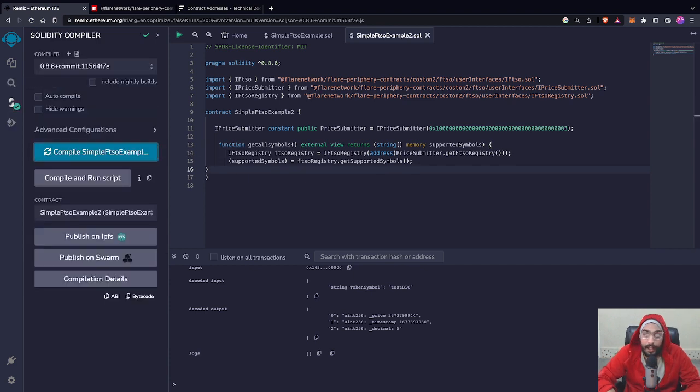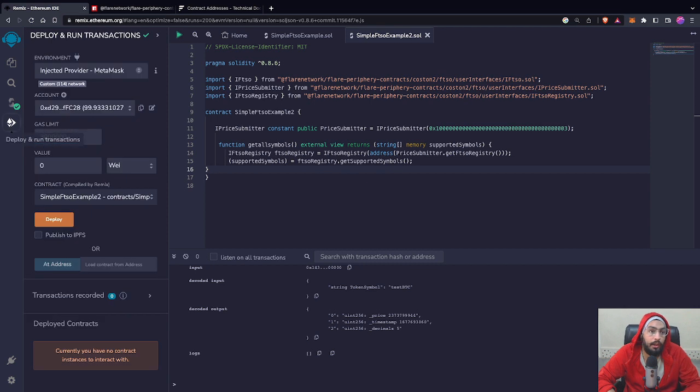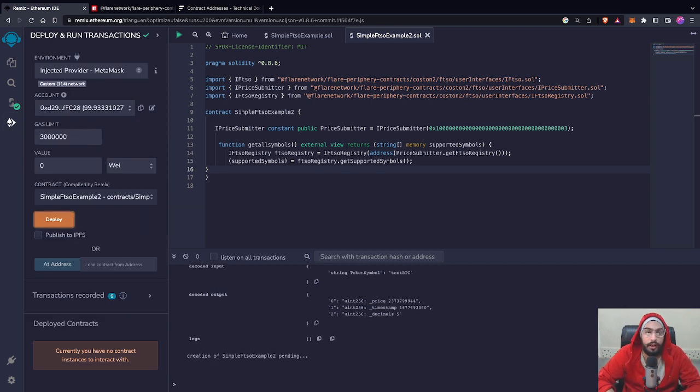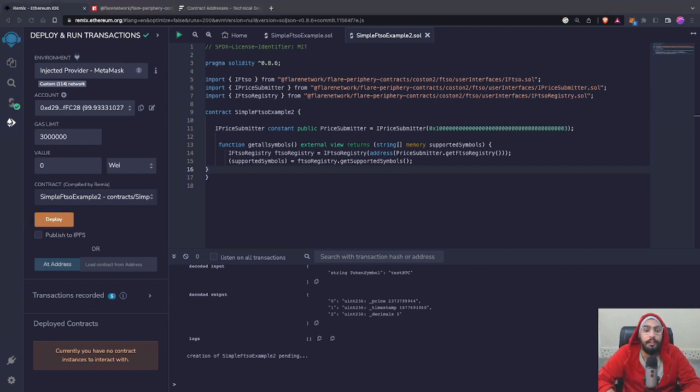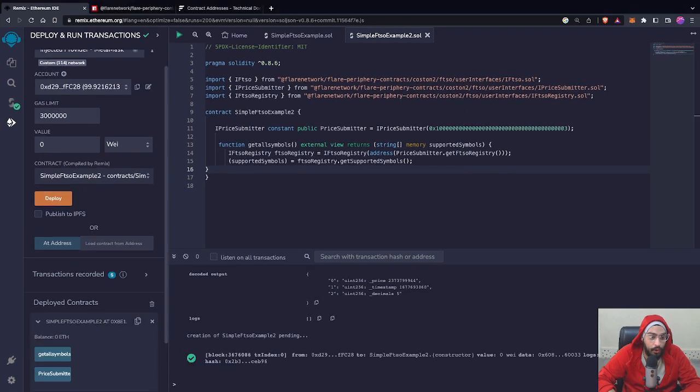Just click on compile. It has compiled successfully. There are no errors. Now let's actually deploy our smart contract. Again, make sure that you have enough Coston2 FLR. That's very important. Now let's sign the transaction. So we have successfully deployed our smart contract. Now let's go to our contract.